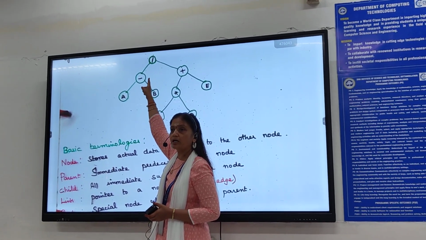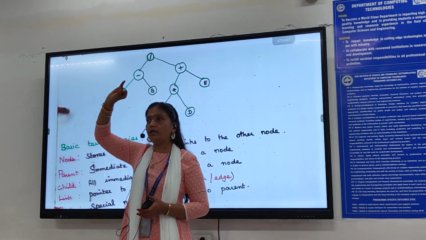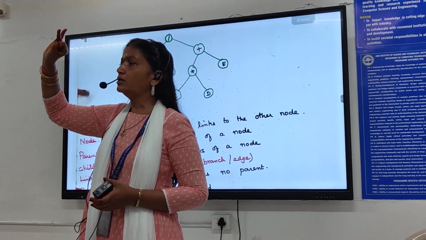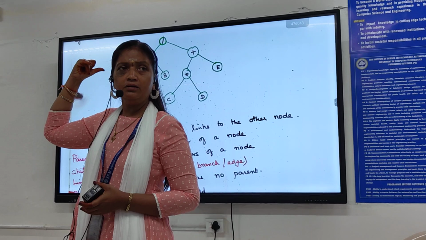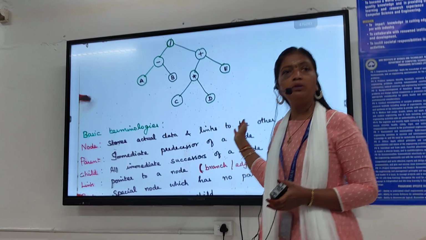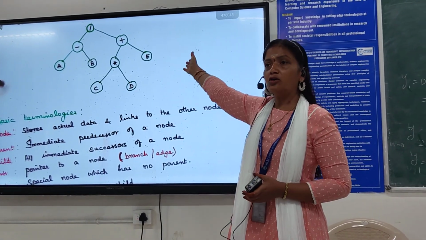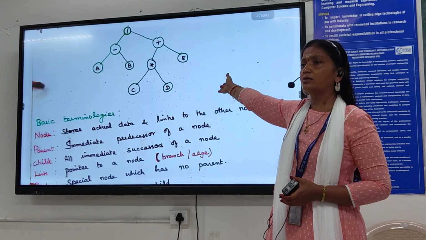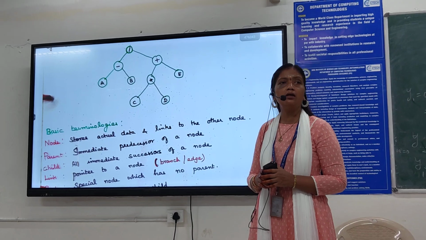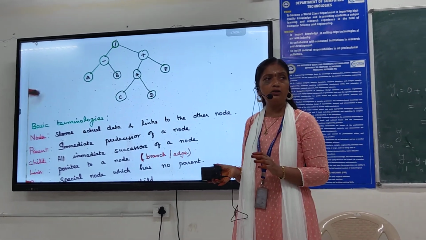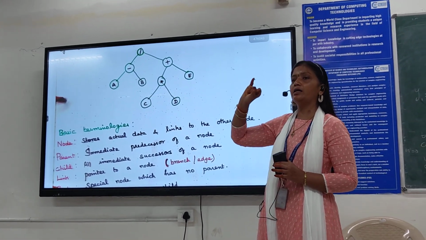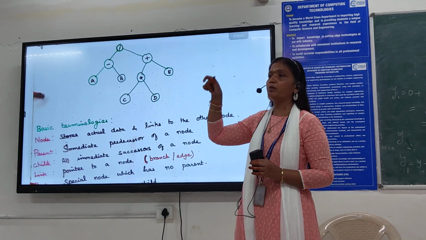So each and every node requires one data part as well as how many link parts? 1 link part is enough. 1 link means only to one node. But here 3, ma'am. But here in this diagram, see the diagram and tell me how many links are there maximum? Each and every node has a maximum of how many links? 2 links, ma'am. Only 2 links, is it not? One to the left side child and another to the right side child. So each and every node should have one data part as well as 2 link parts. So how will you represent that in the coding?